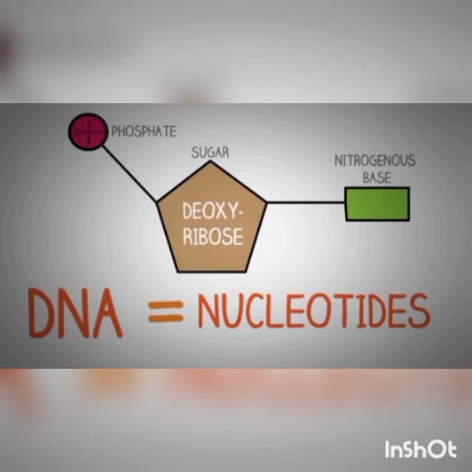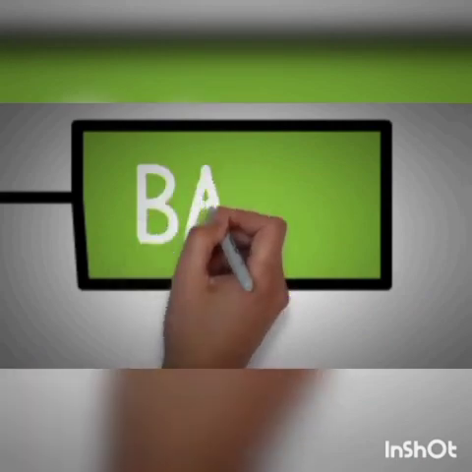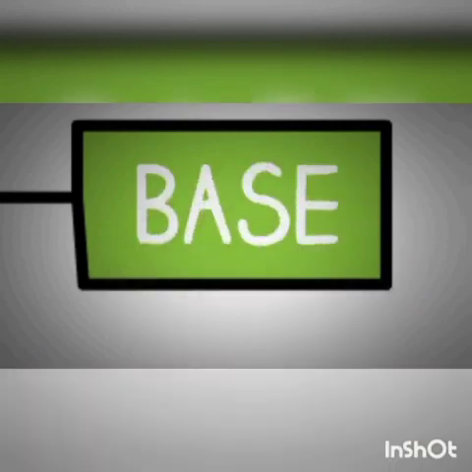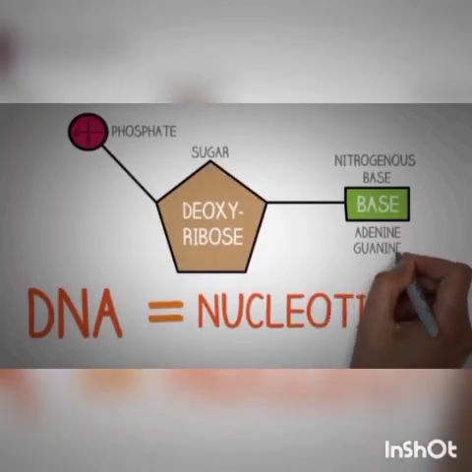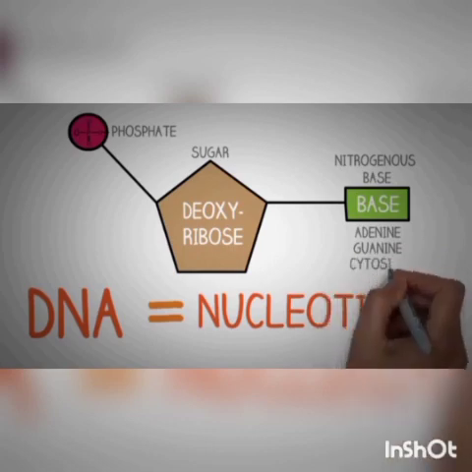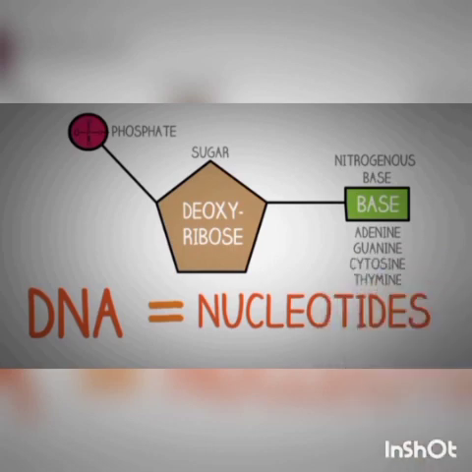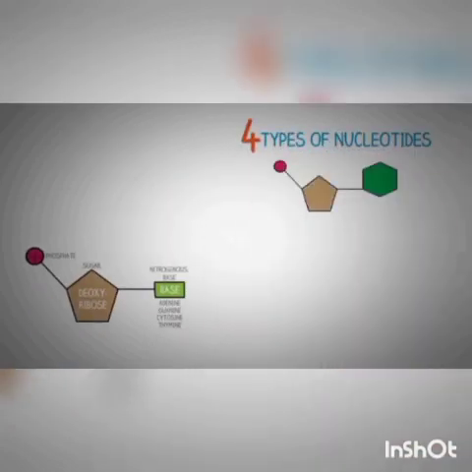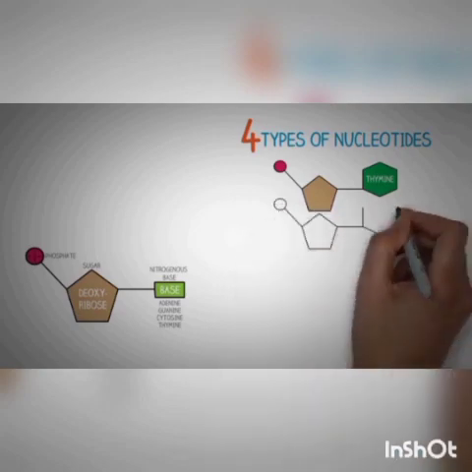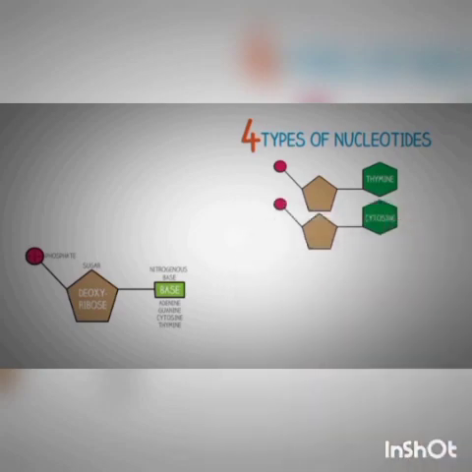The phosphate group consists of one phosphorus atom to which four oxygen atoms are attached, and we have the important nitrogenous bases, which are organic molecules that contain nitrogen in a ringed structure. We have 4 nitrogenous bases that can be present inside the DNA molecule: adenine, guanine, cytosine, and thymine. Now, since we have 4 different types of nitrogenous bases, we have 4 different types of nucleotides present inside the structure of double helical DNA.